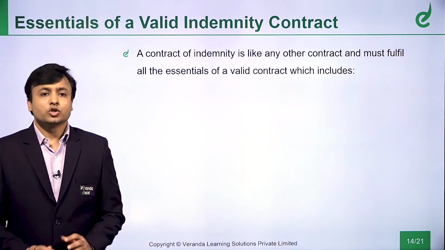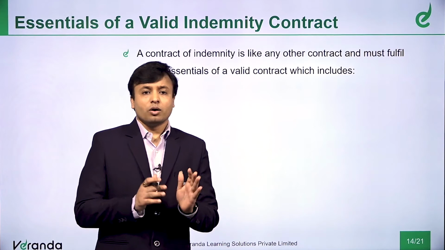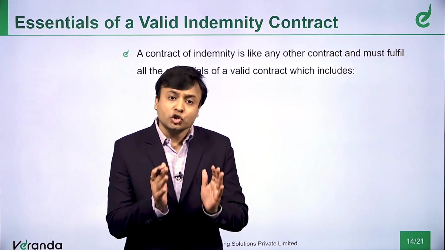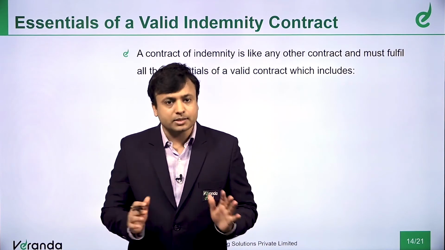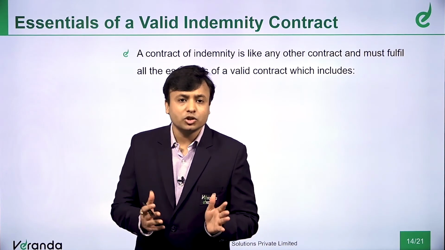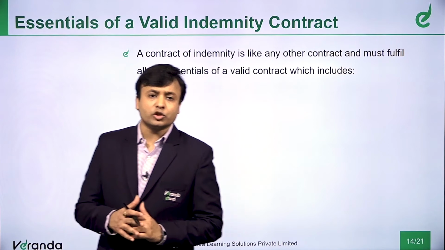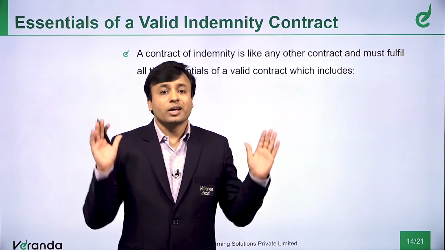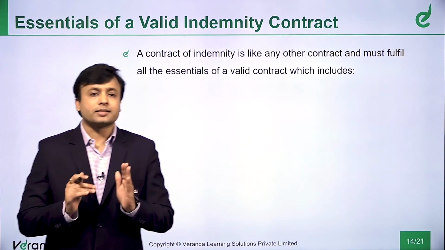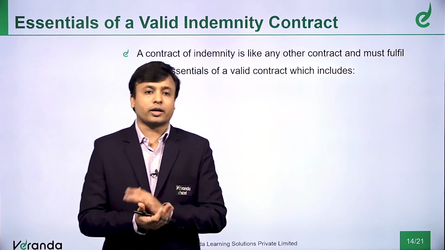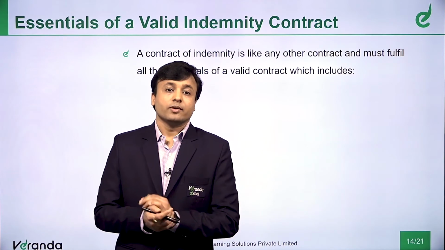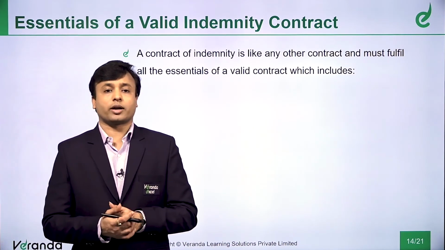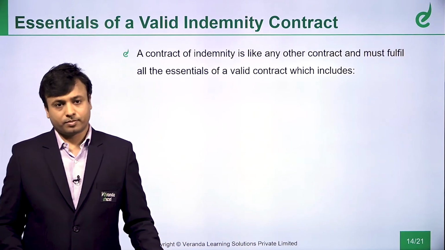Now we have understood what is a contract of indemnity, and whether contract of insurance is a contract of indemnity. Yes, that also we have understood. Fire insurance, marine insurance, theft insurance, all this forms part of a contract of indemnity. However, life insurance and personal accident does not fall under contract of indemnity. We have also discussed in detail why it doesn't fall under a contract of indemnity also.